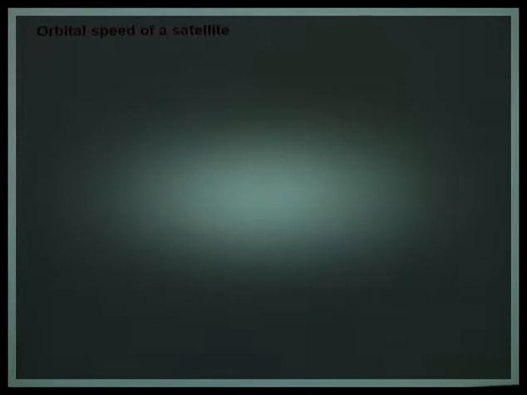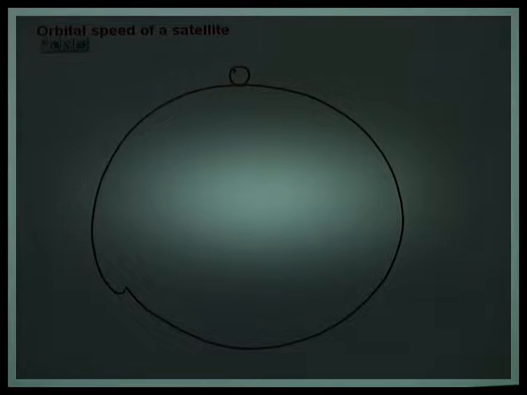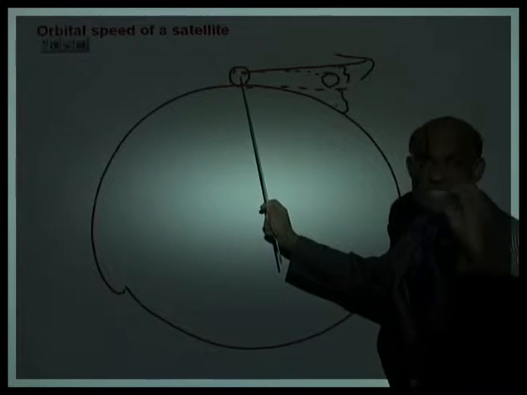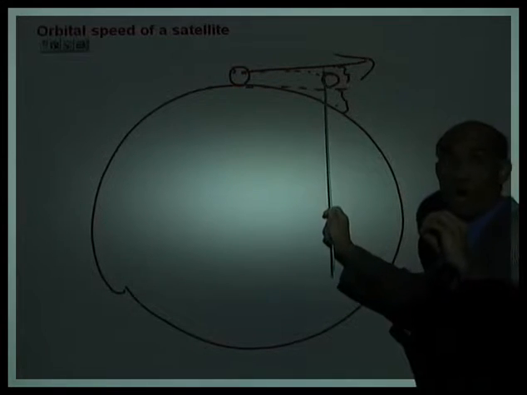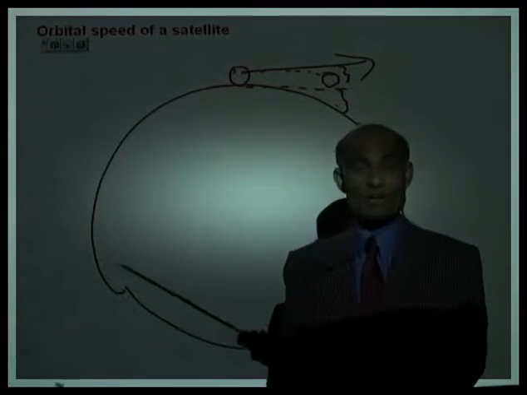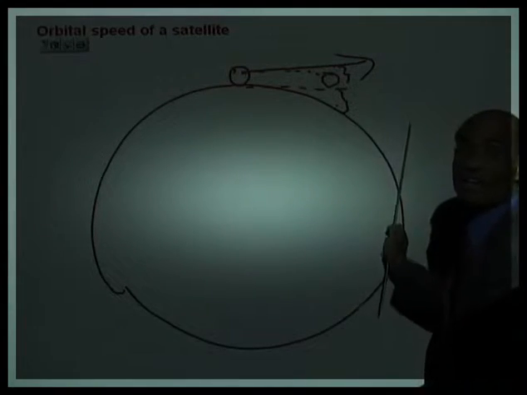Let me see if I can show that to you in a drawing here. Now, this is our Earth. If I throw this basketball with the velocity so that when the basketball falls, you see that as it goes, it is going to fall like this. And you can see here, the basketball has fallen by that amount. And the surface of the Earth at that point also has fallen by the same amount. So, if you can throw this ball with such a speed that the amount of fall of the ball equals the amount of fall of the surface of the Earth due to the curvature of the Earth, then this ball will never come back to the Earth.